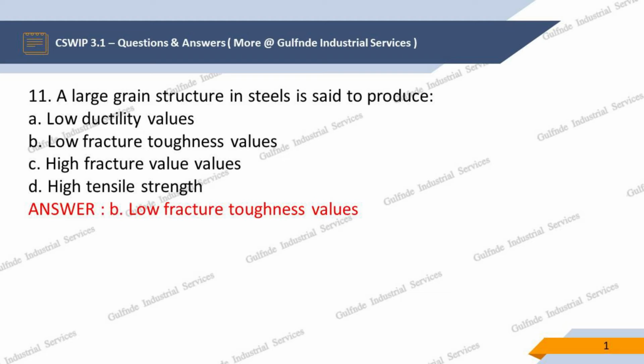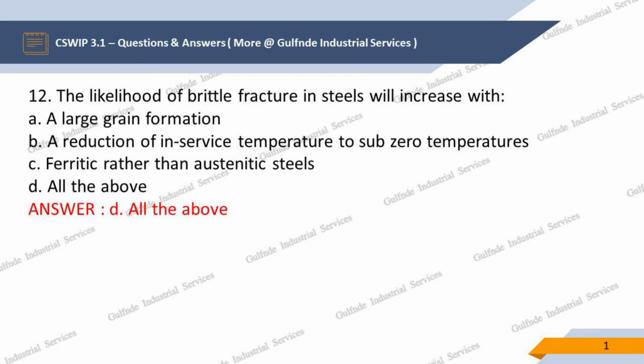Question 11. A large grain structure in steels is said to produce, options are: A. Low ductility values, B. Low fracture toughness values, C. High fracture values, D. High tensile strength. Our answer is B. Low fracture toughness values.